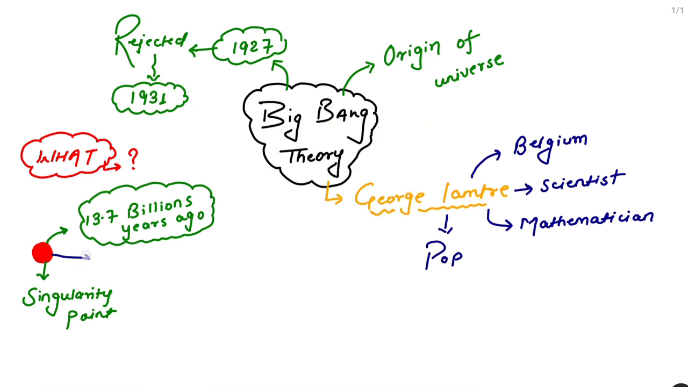Now let us try to understand the reason. First we will write explosion. What we need to understand is the reason. George Lemaitre said the reason is that in this singularity point there are infinitely many celestial bodies.